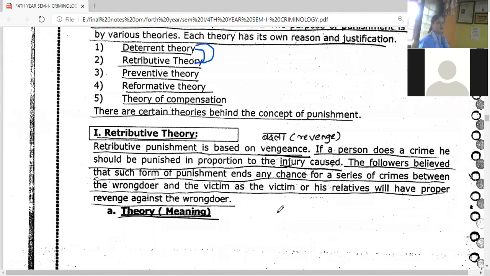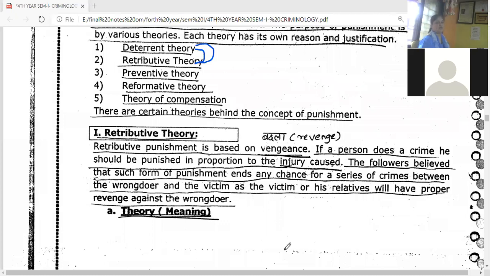Retributive stands for eye for eye, tit for tat. Head cutting of the hand for cutting of the hand. त्यानं माझा डोळा फुटला की नाही मी त्याचा डोळा फोडणार. That is बदला, life for life. ज्या वेळेला अजून लीगल सिस्टम डेव्हलप झालेली नव्हती त्यावेळेला की नाही this type of a punishment was there.